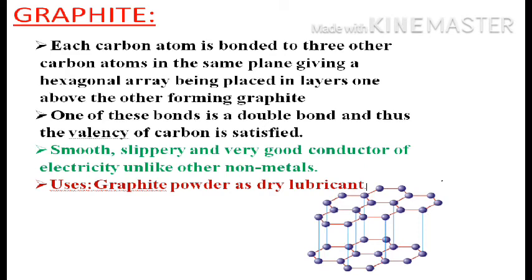Here are the physical properties that differ between diamond and graphite. Graphite is smooth and slippery, and we know it is a very good conductor of electricity unlike other non-metals. We have studied this in chapter 3. So graphite powder is used as a dry lubricant. Here is given the structure of graphite.